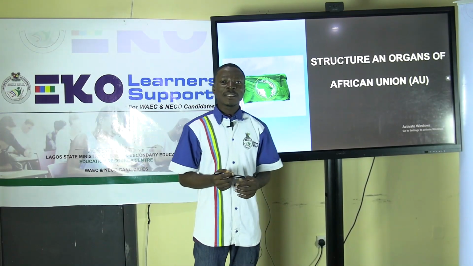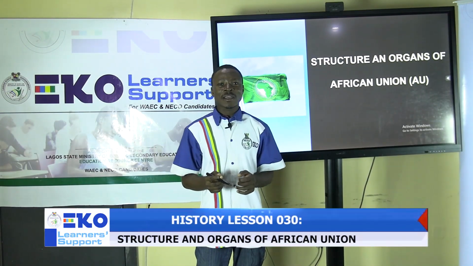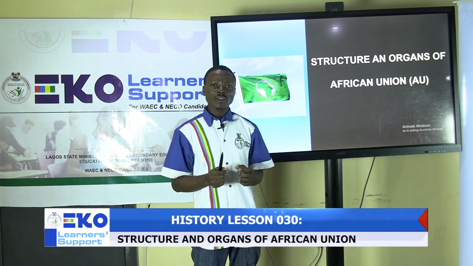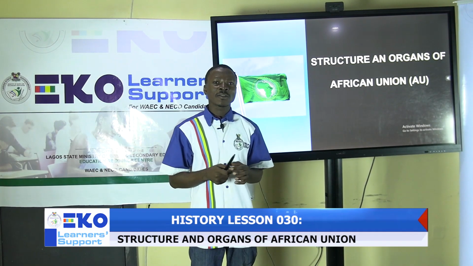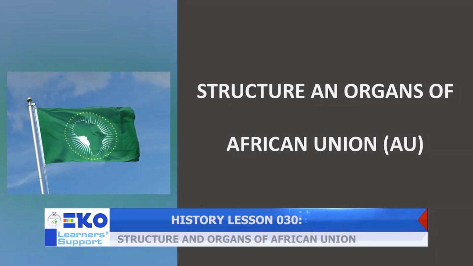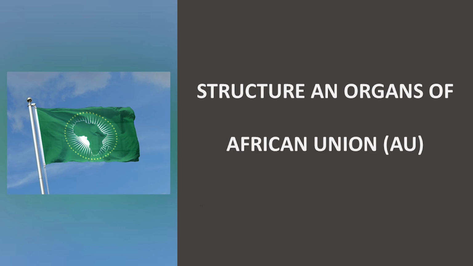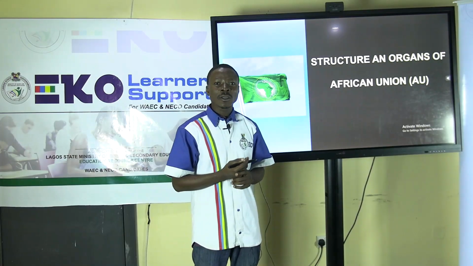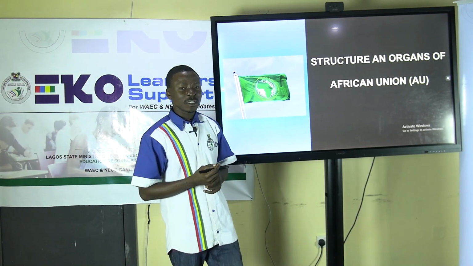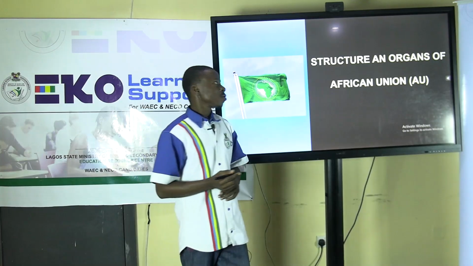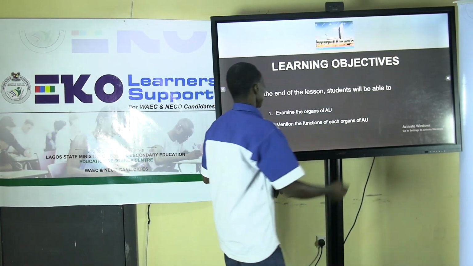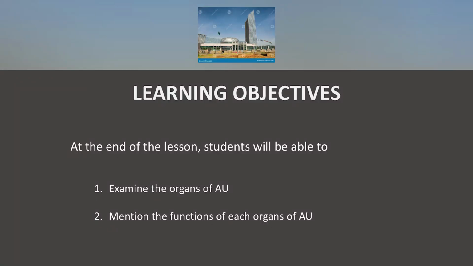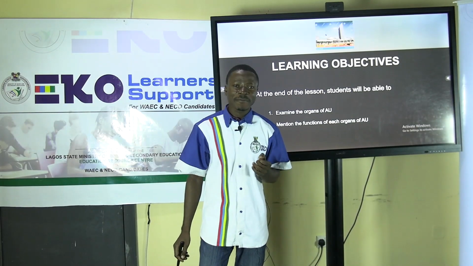Today, we will be examining the structure and organs of the African Union. The structure and organs of the African Union dictate how the organization operates and the functions each arm and organ of the organization performs for the actualization of the aims and objectives of the organization. At the end of today's learning, students will be able to: 1. Examine the organs and structure of the African Union. 2. Highlight the functions each organ of the African Union performs.